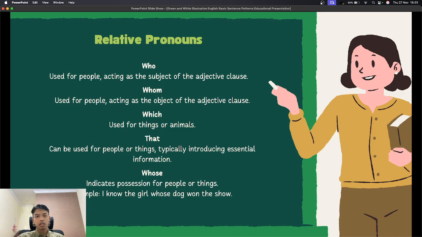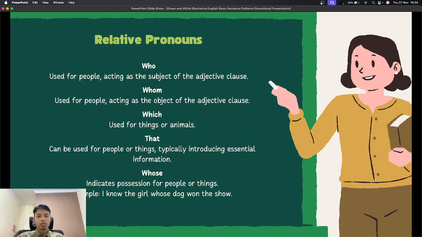Next, here are the most common relative pronouns. First, who, used for people as the subject of the clause. For example, the girl who won the competition is my friend. And whom, used for people as the object. For example, the teacher whom you met yesterday is very kind. Next, which, used for animals or things.